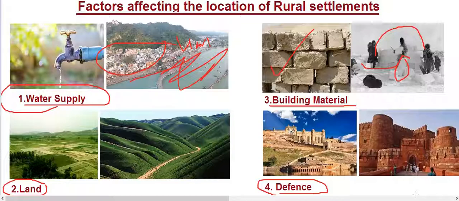There should be a defensive system to protect your rural settlements. You will find that many Rajas, many kings during their times built big forts with big boundaries on defensive hills, like you will find in Rajasthan.